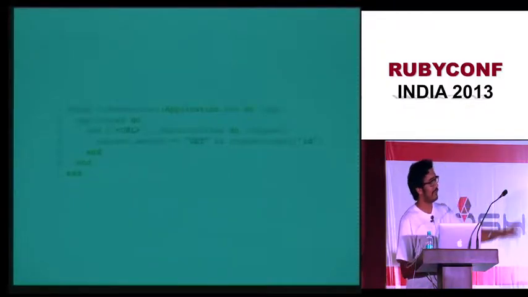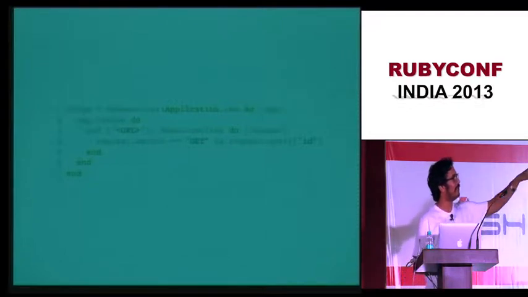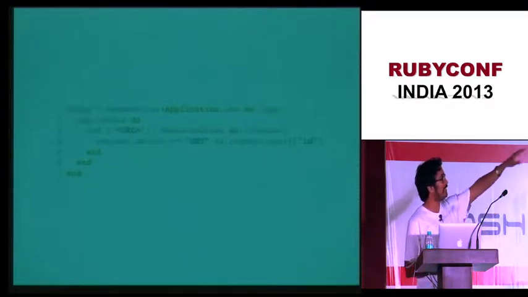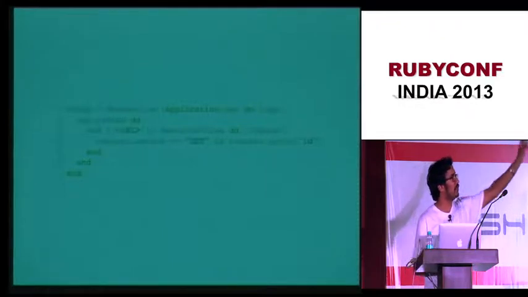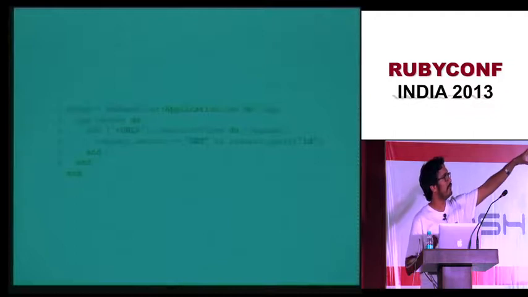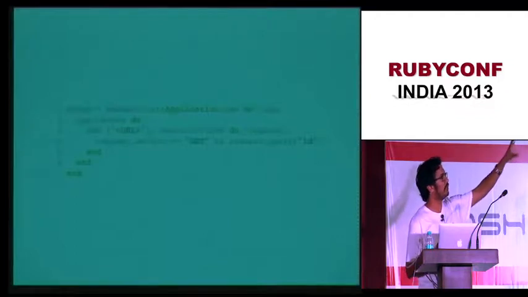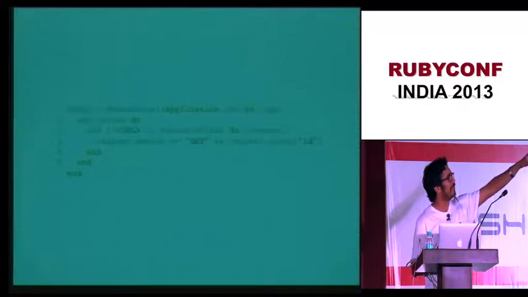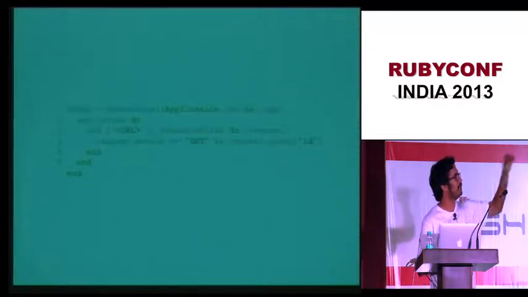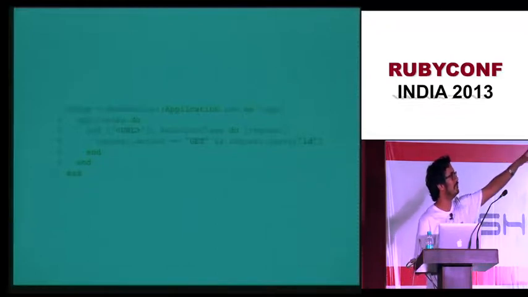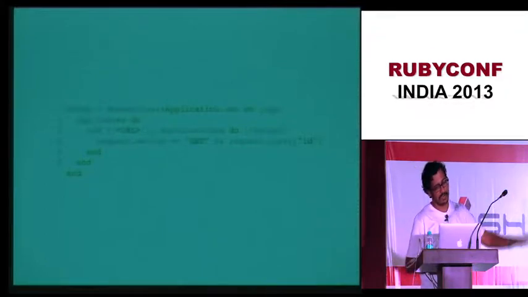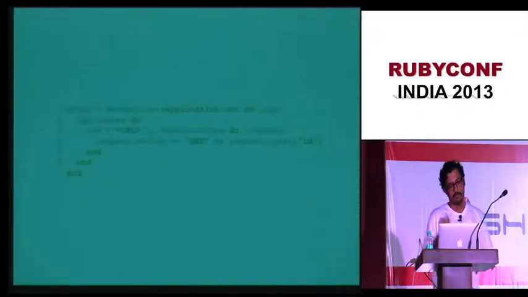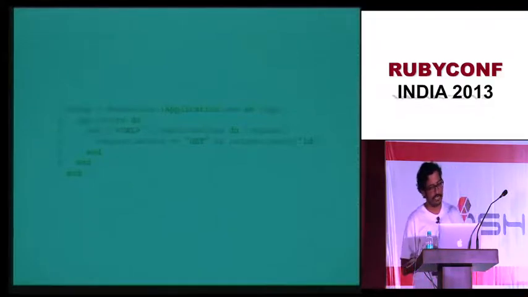I might be wrong, I'll have to check it out, but this is how you define a route in Webmachine. You say add, and you give a URL. This URL is not slash foobar, it is basically the name of the resource. So if the name of the resource is order, you will say add order, and you will give a class name which is responsible for handling all those requests. And you can pass a lambda, and in this lambda you can put anything you want. So if I want a GET request, this is what I do. This is nothing like the Rails API or the Sinatra API. The Sinatra and Rails APIs are pretty powerful and friendly.